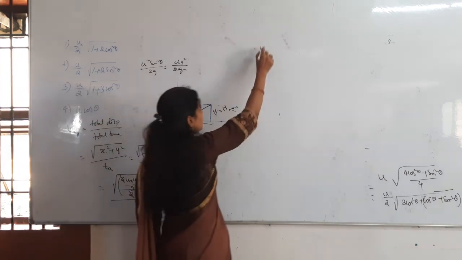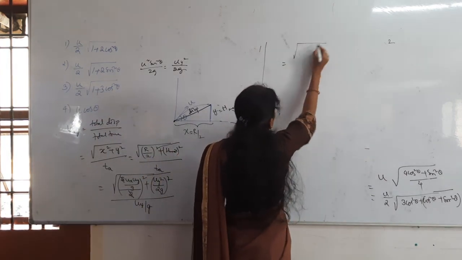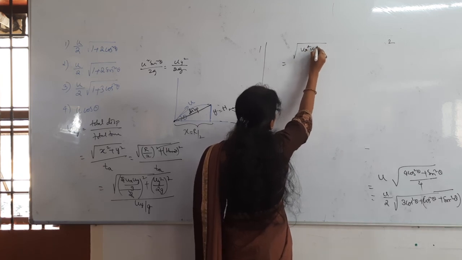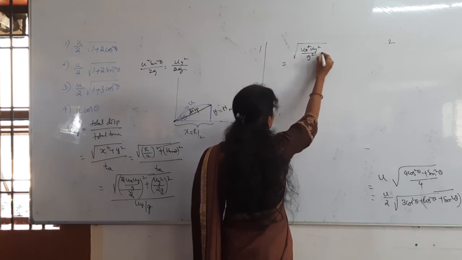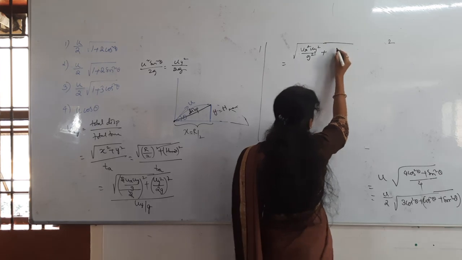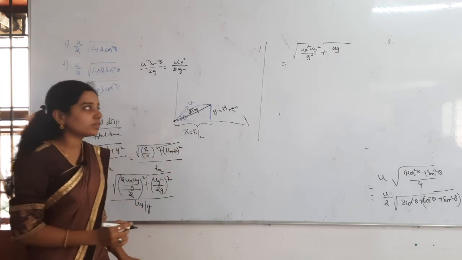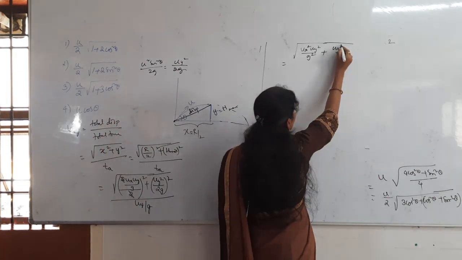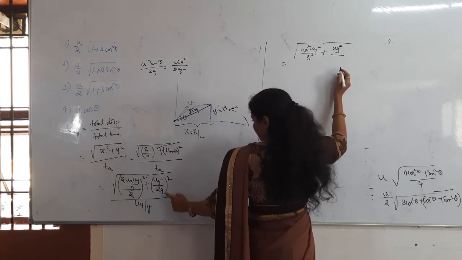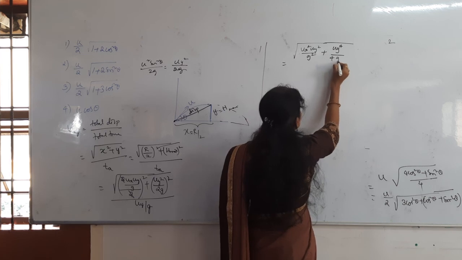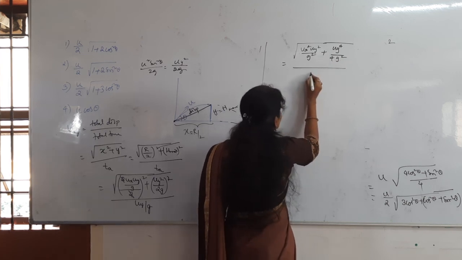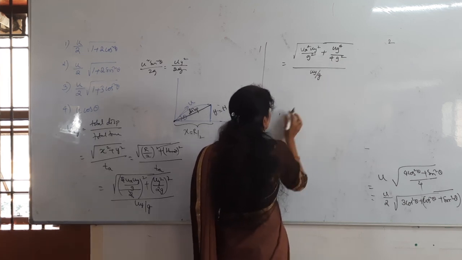So directly I can write under root ux square uy square by g square plus, in the H max term, uy square whole square, which is uy power 4, divided by 4g square, that divided by uy by g.